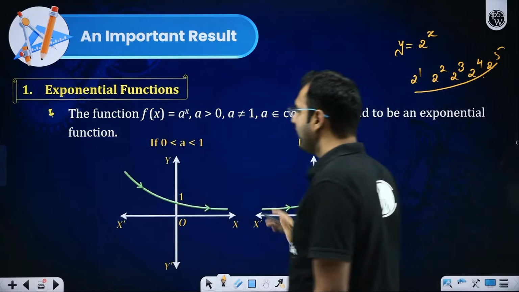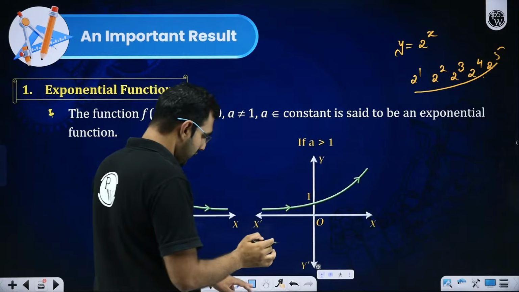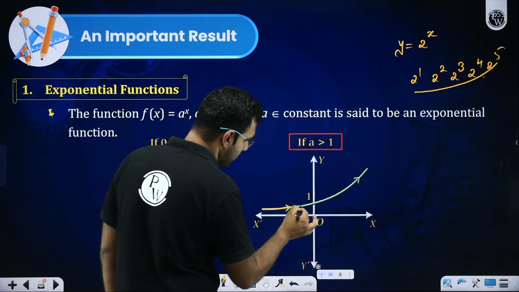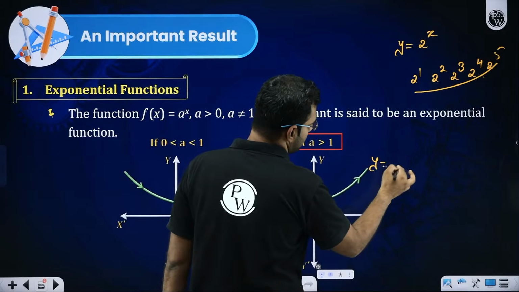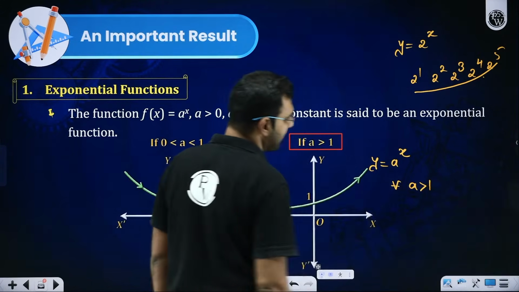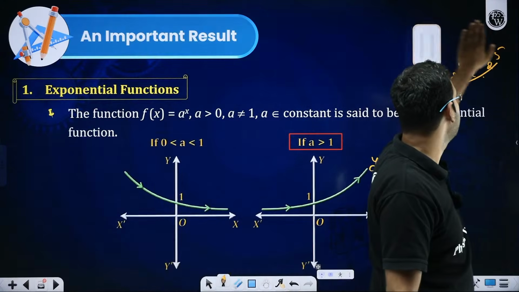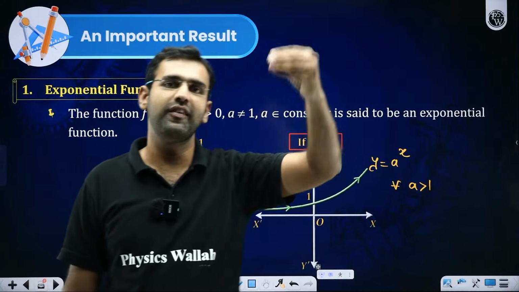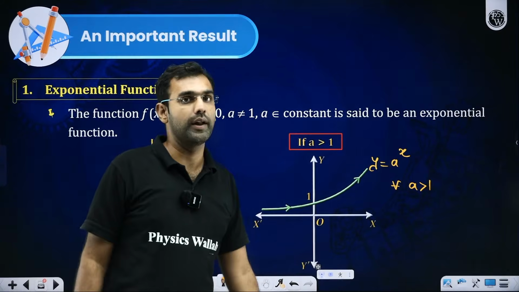So if I define an exponential function where the base is greater than 1, it increases like this. So how does it look? It looks like y is equal to a to the power x, where remember this, that a is strictly greater than 1. So when a, the base, is greater than 1, the higher the power you give, the higher the value it generates, powers of exponents, powers of compounding.